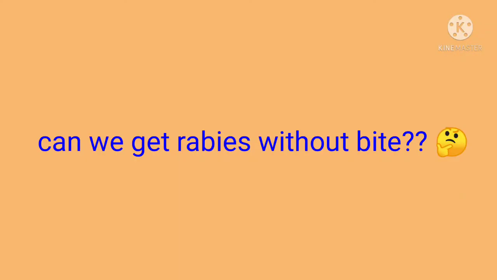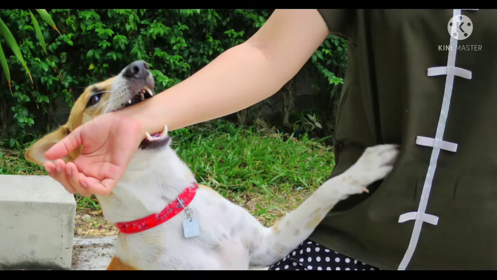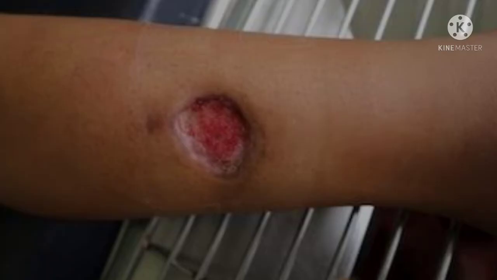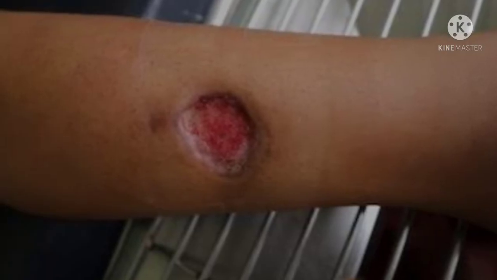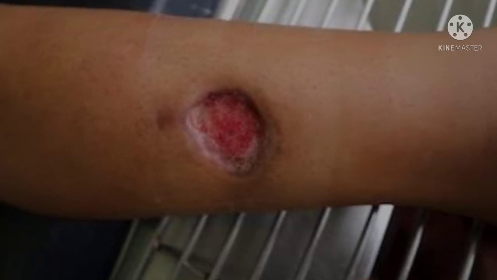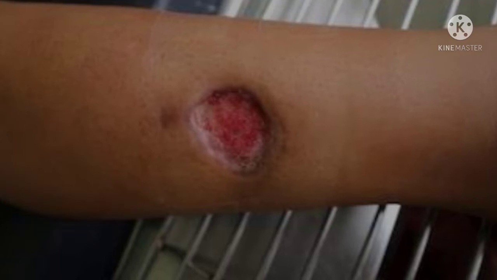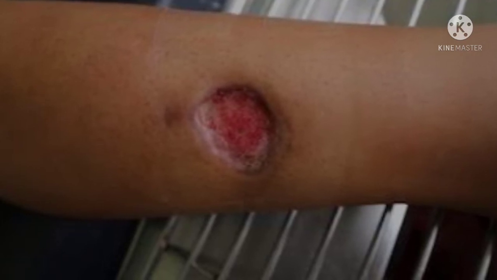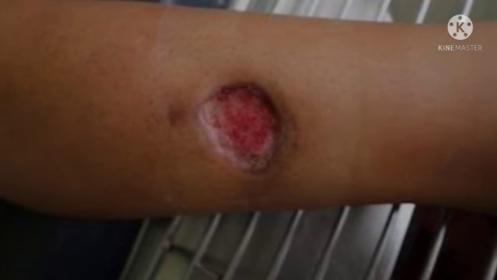Can we get rabies without a bite? People usually get rabies from the bite of a rabid animal. It is also possible, but rare, for people to get rabies from non-bite exposures, which can include open wounds that are exposed to saliva or other potentially infectious material from rabid animals.